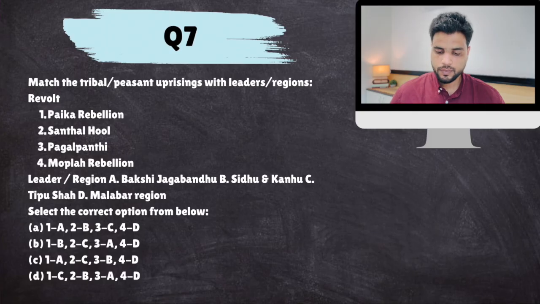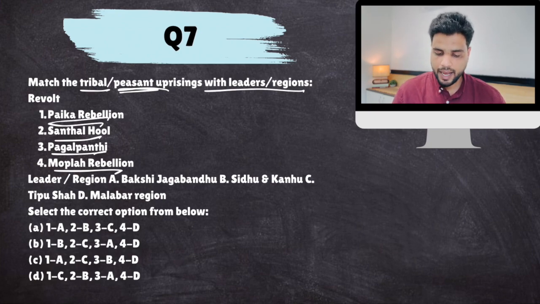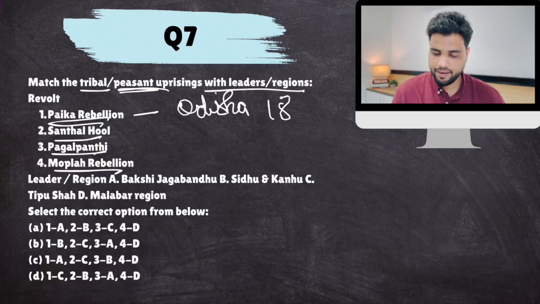Next. Match the tribal or peasant uprisings, which are not related to the revolt of 1857 but were going on before 1857, with the leaders and regions. So Paika rebellion, Santhal Hool, Pagalpanthi rebellion, Muplah rebellion. Okay, so the Paika rebellion happened in Odisha in 1817.